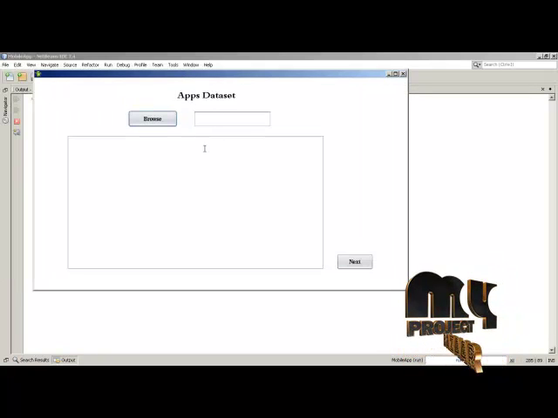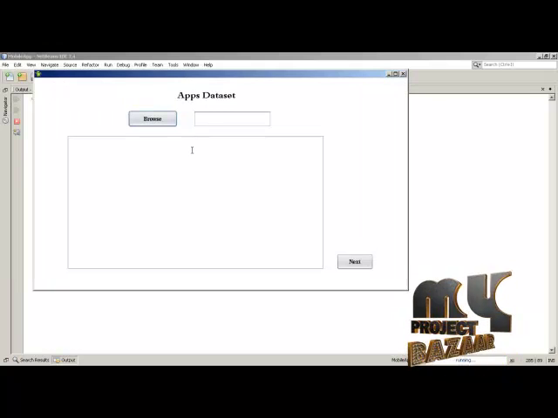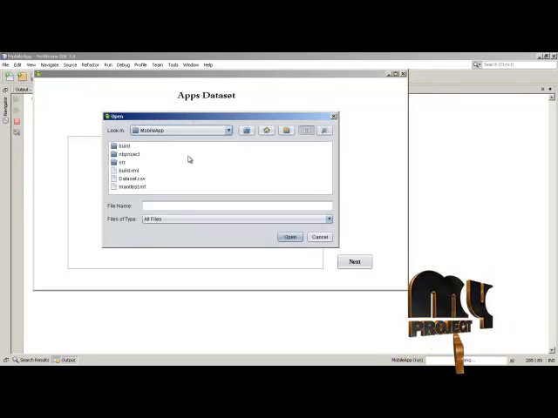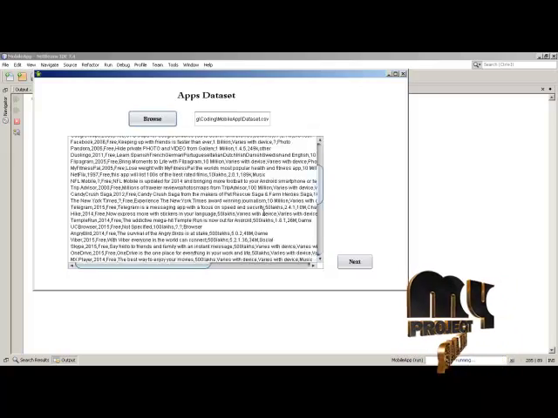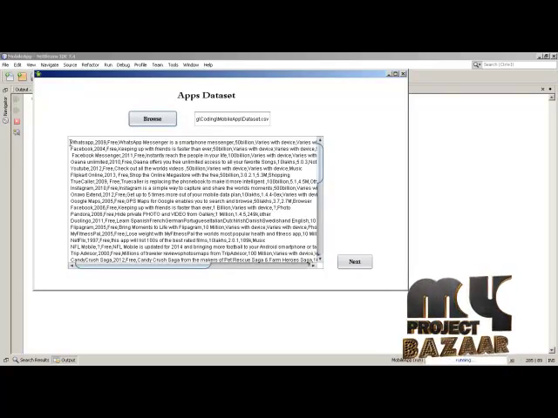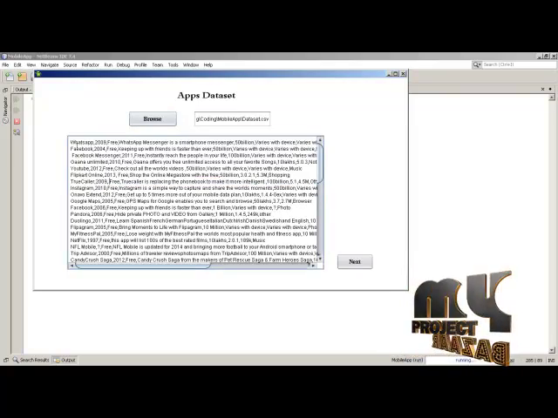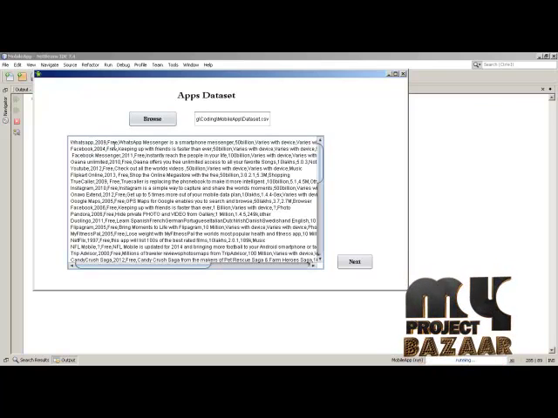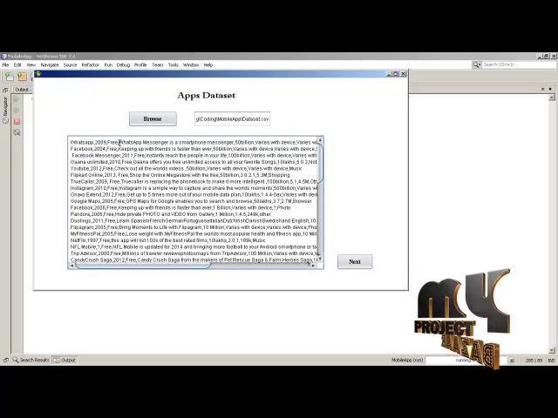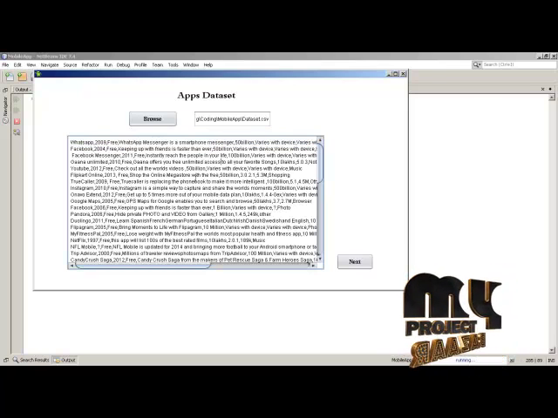Next we have to collect the data set. Here the data is collected from the Google Play Store website. Next I am going to browse for a data set which comes in the .csv format. Next, this is our data set. Here I collected 50 apps from the Google Play Store. This is our apps name and updated year and the cost and the apps description, like those attributes which are given here.